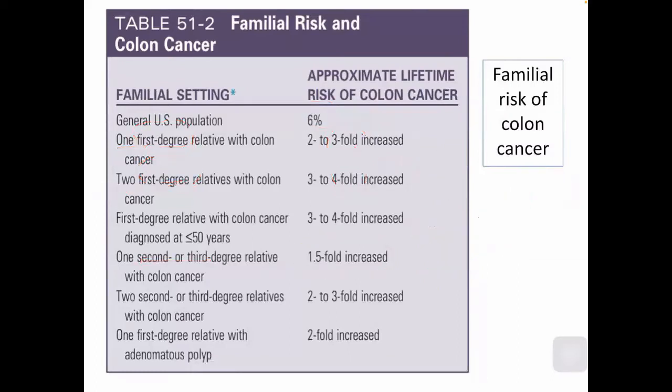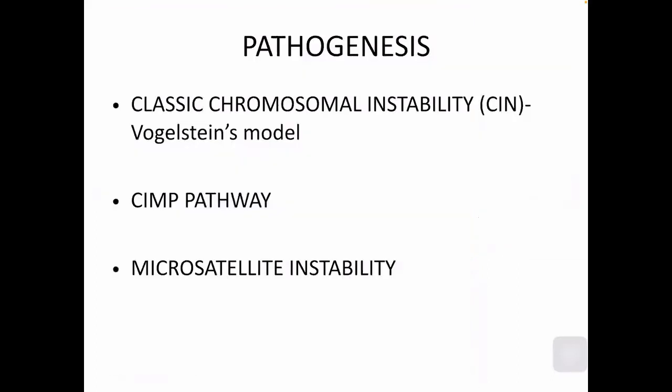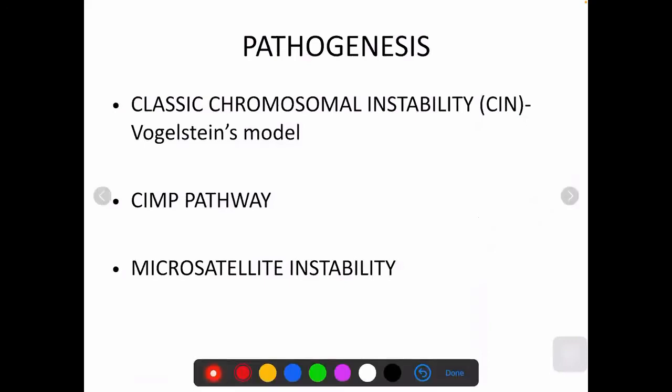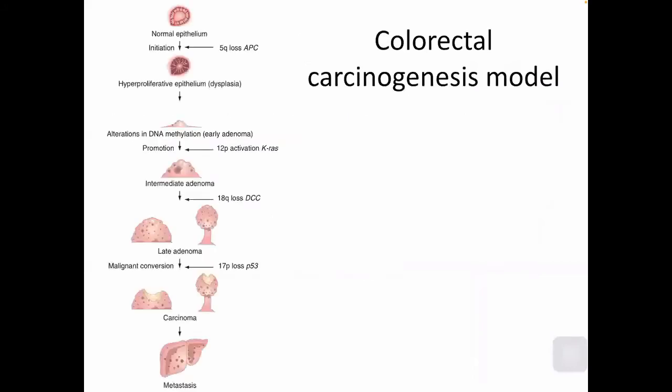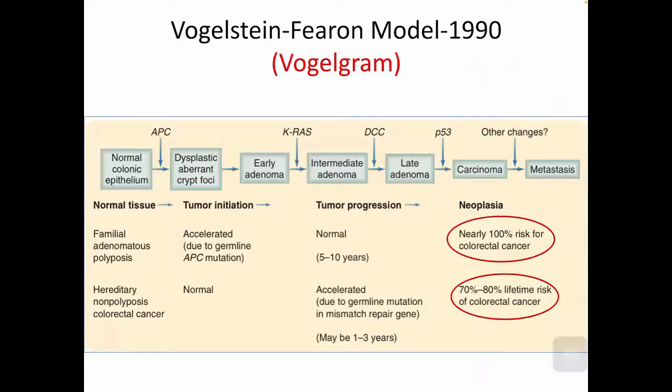Fine. In the pathogenesis of all these colorectal cancers, we have three main pathways: chromosomal instability, promoter methylation, and microsatellite instability. The chromosomal instability model is given by Vogelstein. This is the colorectal carcinogenesis model, the Vogelstein-Fearon model, given by Vogelstein in 1990.